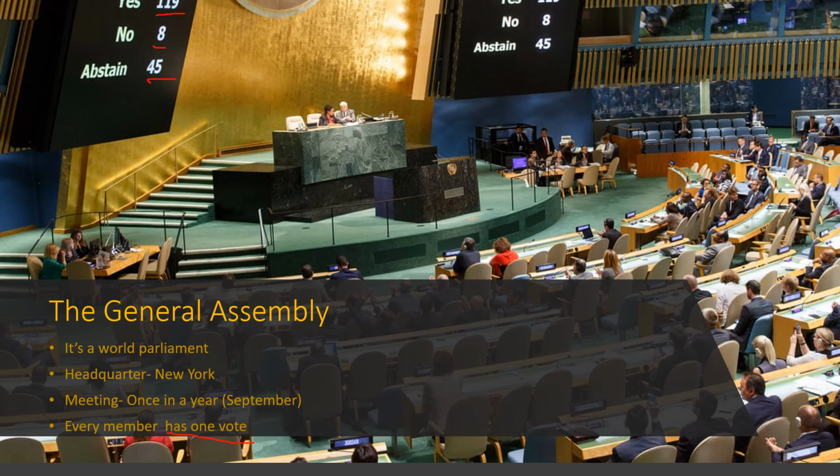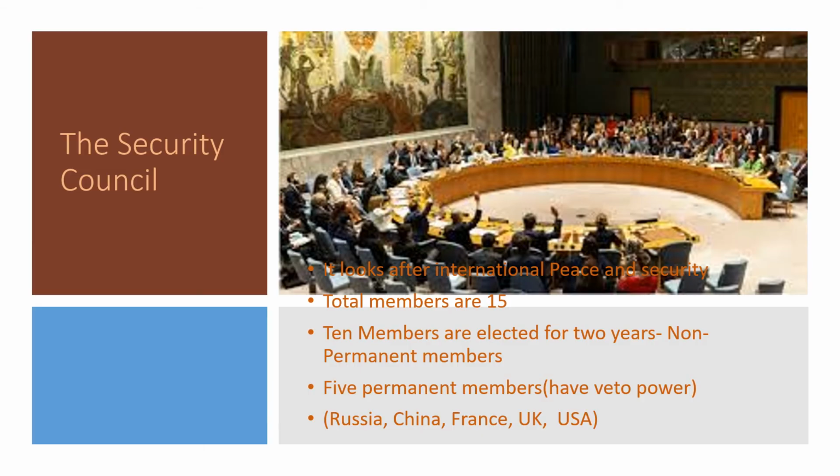So here, if a resolution is passed, 119 members have voted in favor of that resolution, and 8 members are not in favor of that resolution, and 45 members have not voted, neither yes nor no. So it's like a world parliament. Its headquarters is in New York, and once in a year they meet and every member has one vote. Okay. So next is the Security Council.